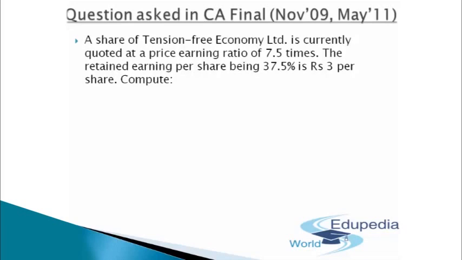So again, retained EPS has been provided to us as rupees 3, which is 37.5%. So the remaining 62.5% has been distributed as dividend, which will be rupees 5. If 37.5% is 3, then 62.5% will come out to be rupees 5.